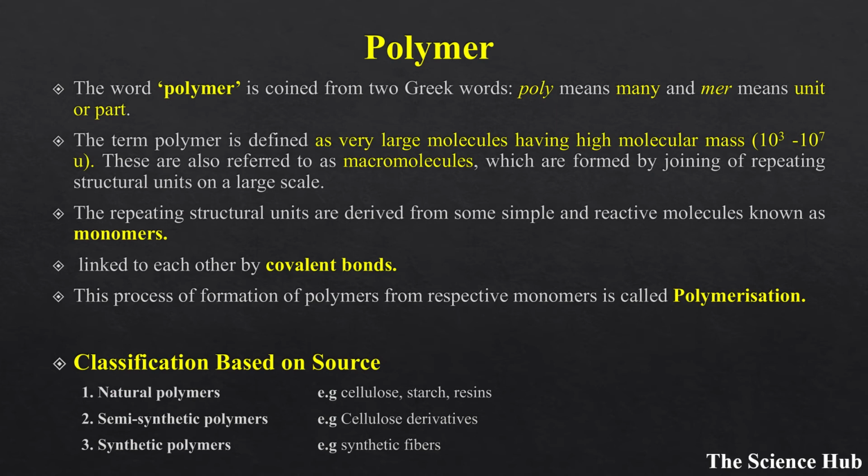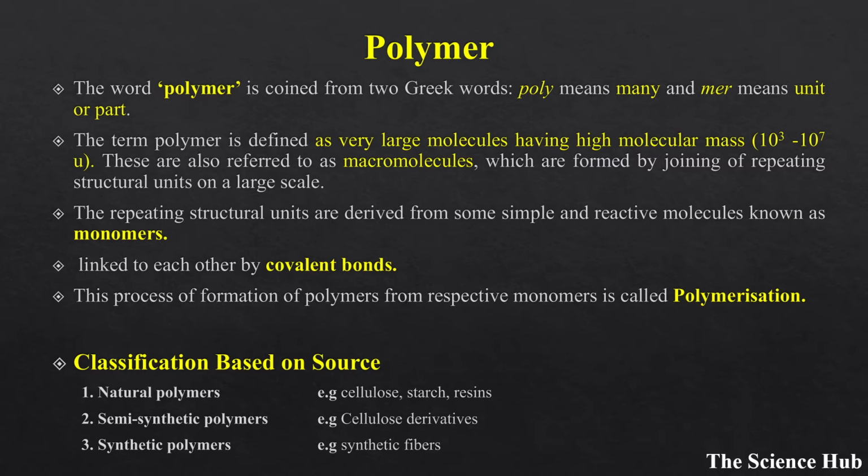Then, polymer. The word polymer is coined from two Greek words, poly and mer. Poly means many and mer means unit or part. The term polymer is defined as very large molecules having high molecular mass. These are also referred to as macromolecules, which are formed by joining of repeating structural units on a larger scale.